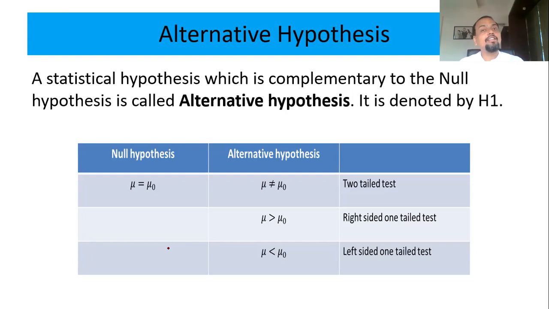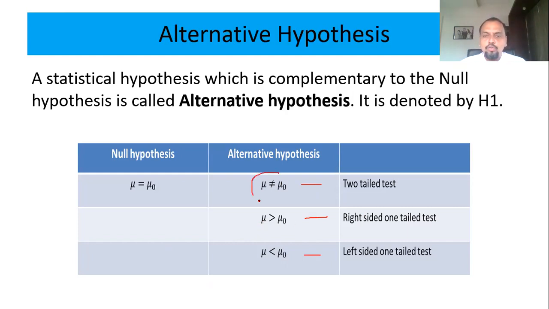So again you are against my statement because I said 10. You are saying no, less than 10. Some smarter lot may say no, it is not 10%. That's it, not 10%. Means even if it is more than 10%, I am wrong. Even if it is less than 10%, then also it is wrong. So that means complementary can be three types: not equal to, greater than, or less than.